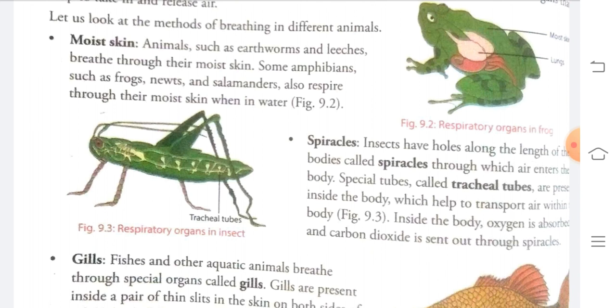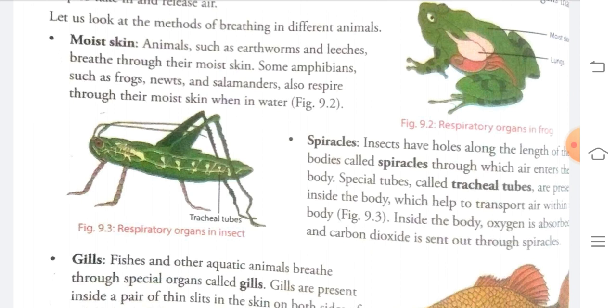Some of the methods through which multicellular organisms breathe are, first, moist skin. Some animals like earthworms and leeches breathe through their moist skin. Moist means a little bit watery, slippery, containing water.